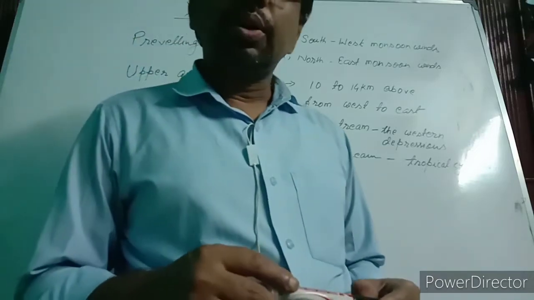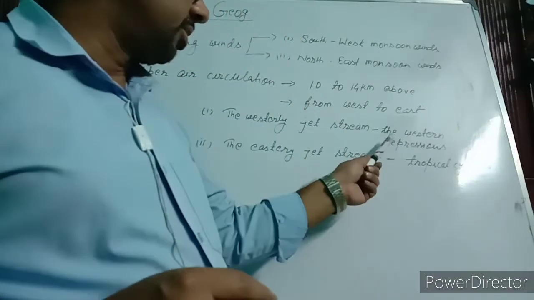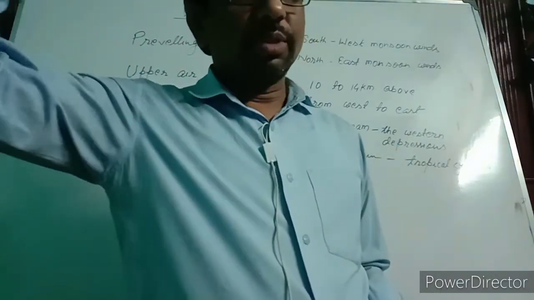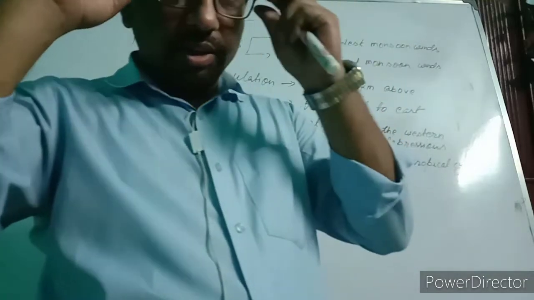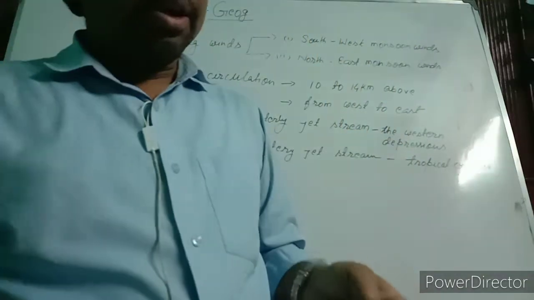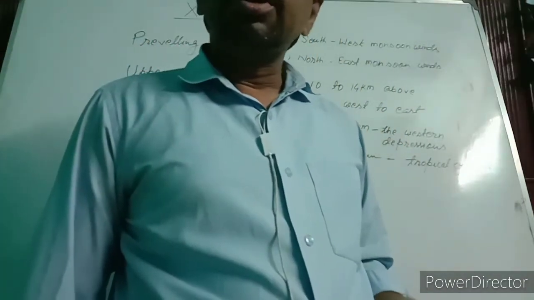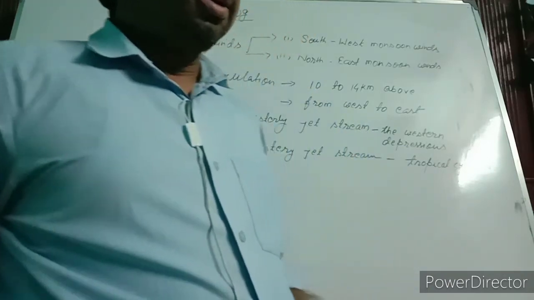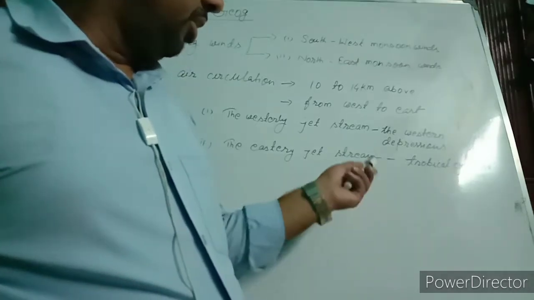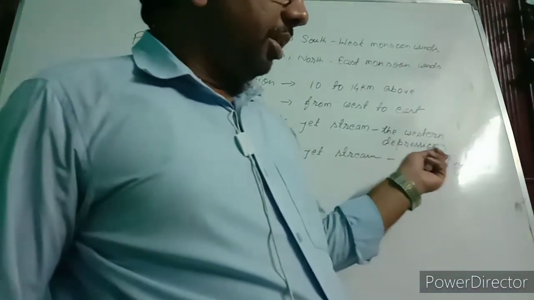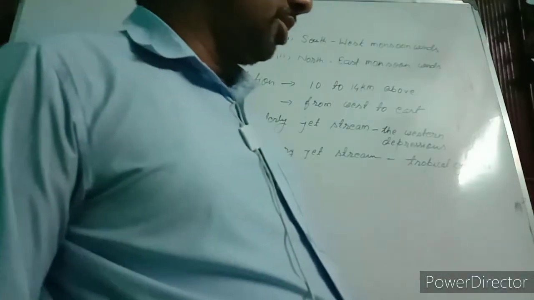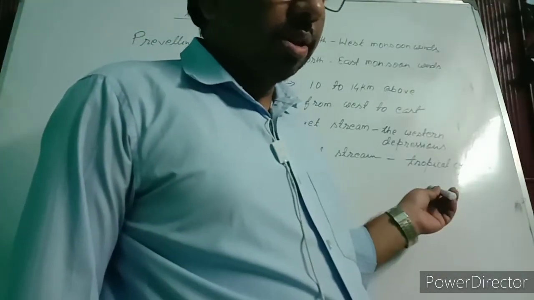Westerly jet stream causes western disturbances or western depressions that originate in the Caspian Sea and the Mediterranean Sea, and it enters into India in winter season, and it rains in northwestern India, and it gradually goes ahead towards east of India. Second is easterly jet stream. This easterly jet stream is responsible for tropical cyclones.